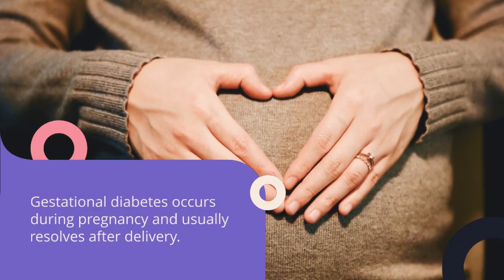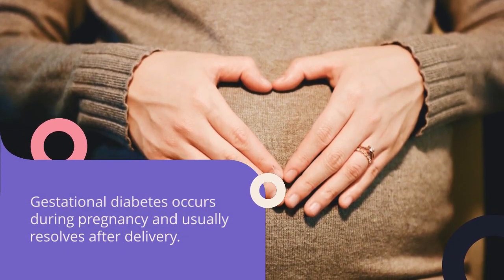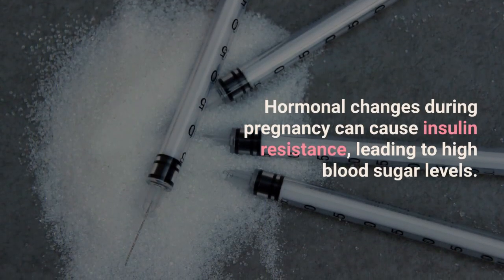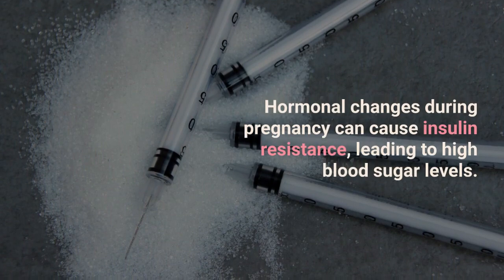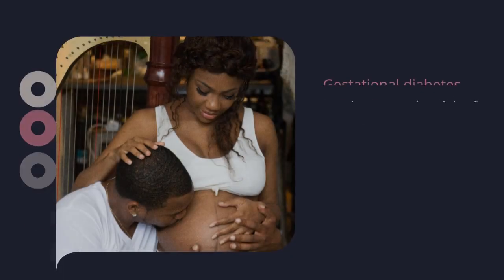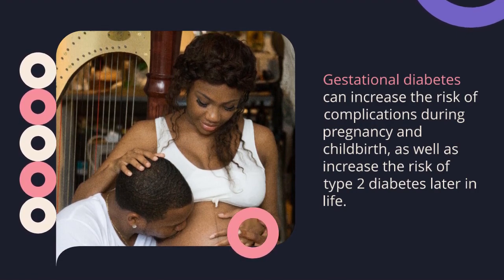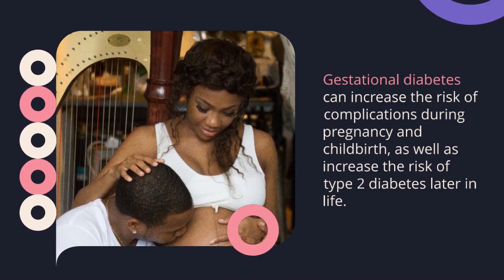Gestational diabetes occurs during pregnancy and usually resolves after delivery. Hormonal changes during pregnancy can cause insulin resistance, leading to high blood sugar levels. Gestational diabetes can increase the risk of complications during pregnancy and childbirth, as well as increase the risk of type 2 diabetes.